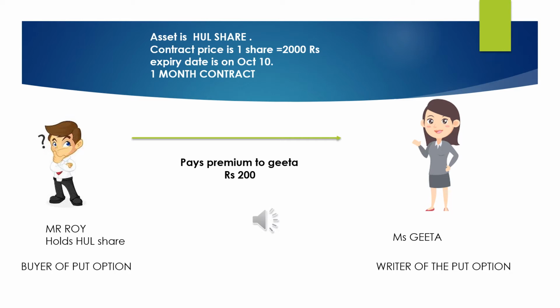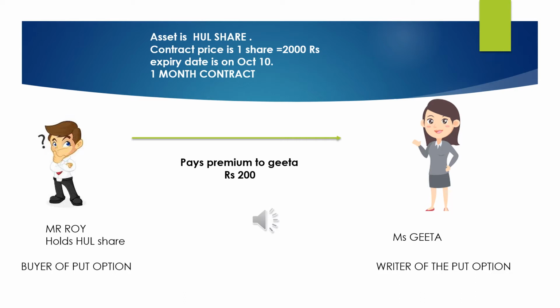Now let us understand long put. Over here I've taken two characters, Mr. Roy and Miss Geeta. Mr. Roy holds one HUL share and he has entered into a 1 month contract. On September 10th he enters into a contract where he has decided to sell his share to Miss Geeta for the contract price of rupees 2000. Miss Geeta is the writer of the put option, who has an obligation to execute the contract if Mr. Roy asks for it, for which Mr. Roy pays Miss Geeta rupees 200 as premium.